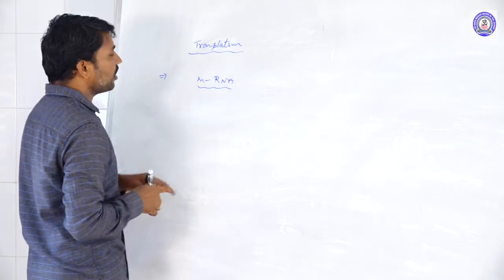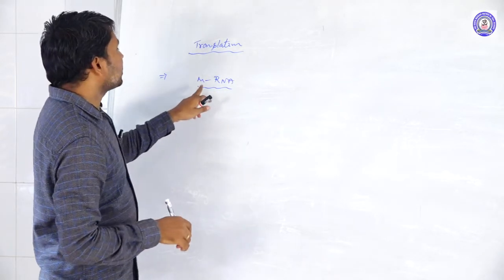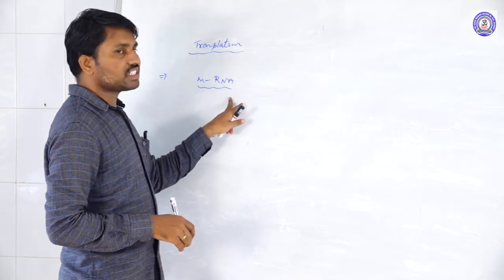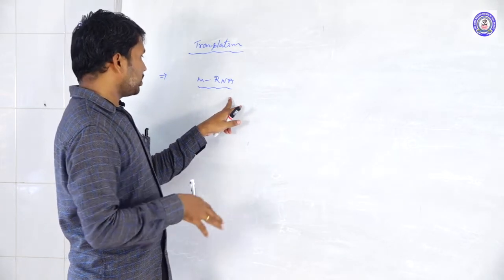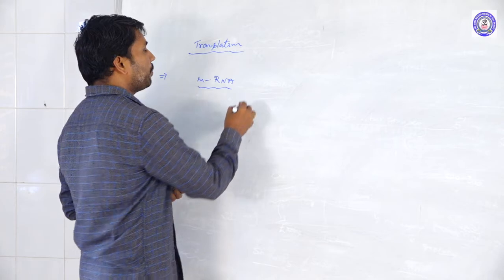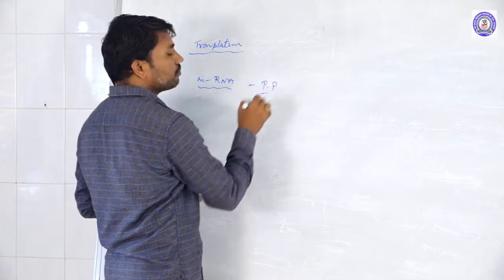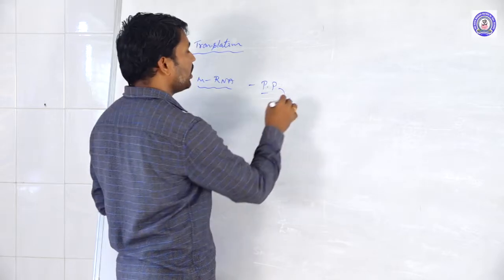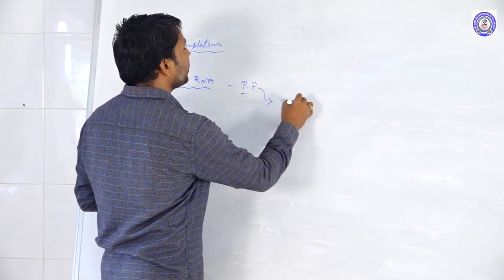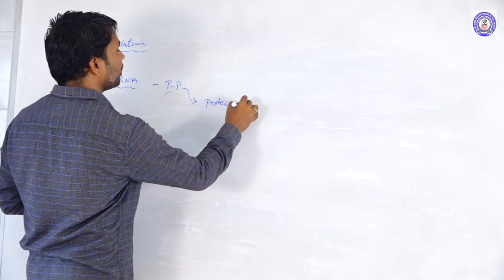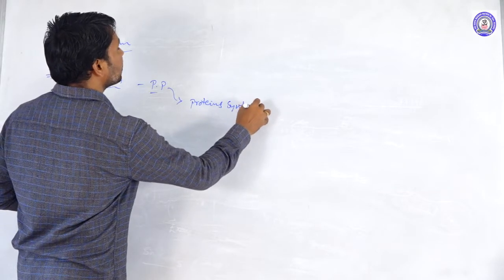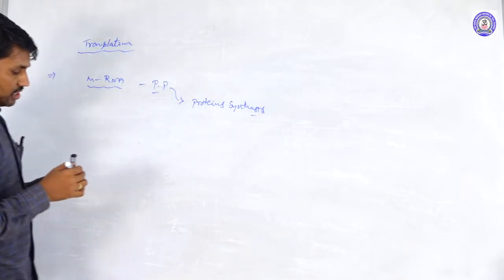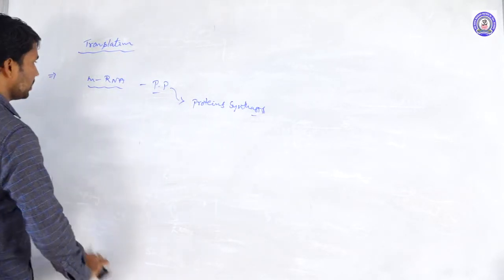Based on the sequence of the mRNA, specific amino acids attach and form polypeptide chains. These polypeptide chains are involved in protein synthesis. So how does protein synthesis occur?